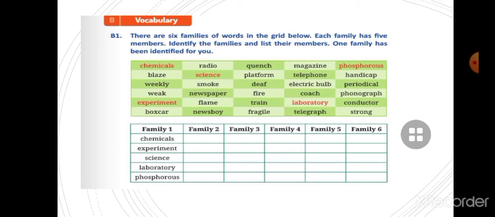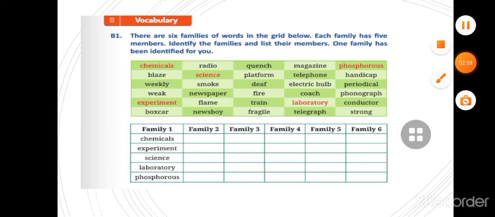So children, you will find the words for family 2, like radio, telephone, telegraph, electric bulb and phonograph. You will write the same words from the same family, like blaze, smoke, flame, fire, quench. These are the similar words. So you will find the words and write them down family wise.